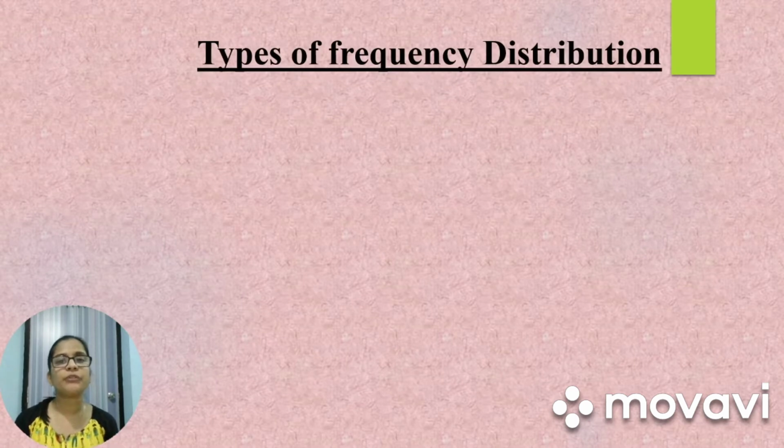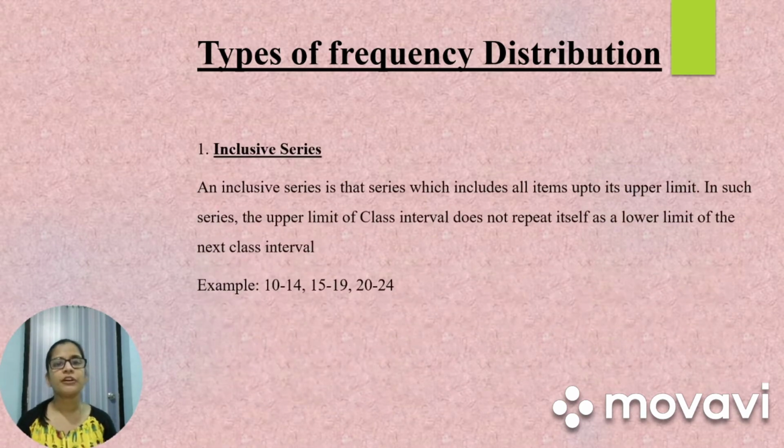Next we have types of frequency distribution. So till now we have studied series. There are two types of series, individual series and frequency series. Under frequency series we have discrete series and frequency distribution. Now again, under frequency distribution we have different types of frequency distribution. First one is the inclusive series. So what do we mean by an inclusive series?